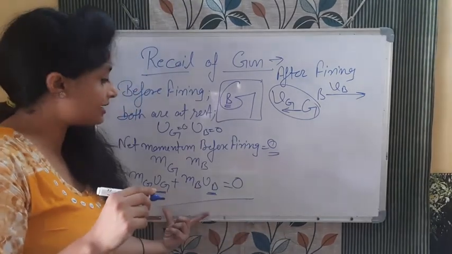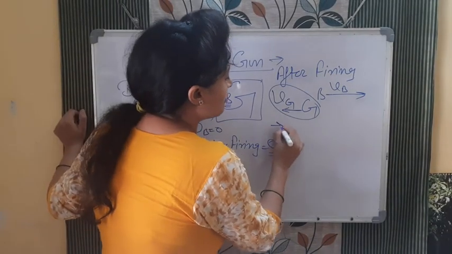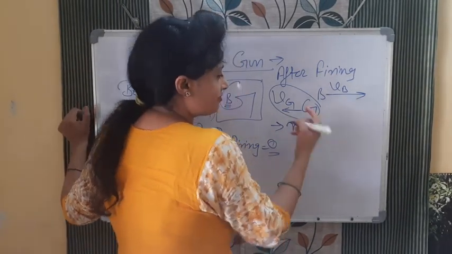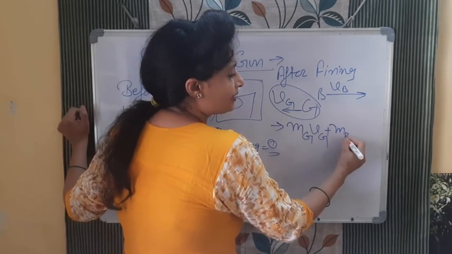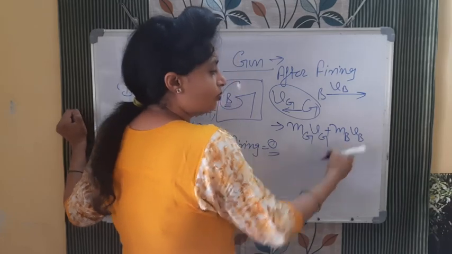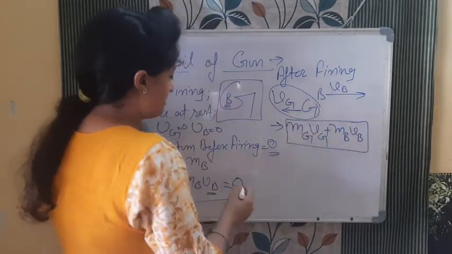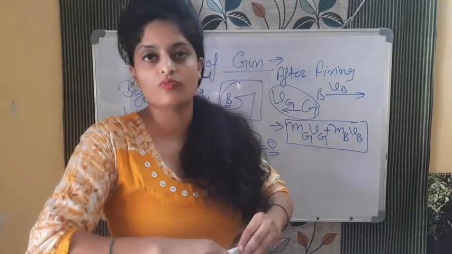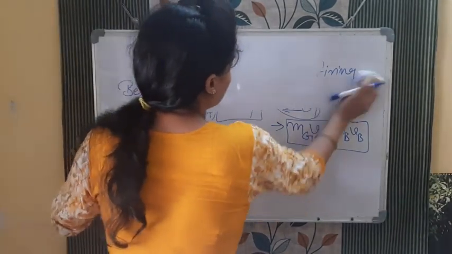So this was the net momentum before firing. This is the momentum after firing. So after firing, when you write, what was the mass of gun? mg. What is the velocity of gun after firing? vg, plus mb, bullet का mass, vb, bullet की velocity. So this is the final momentum after firing. This is the initial momentum. By using conservation of momentum, we can write net momentum before and after firing.